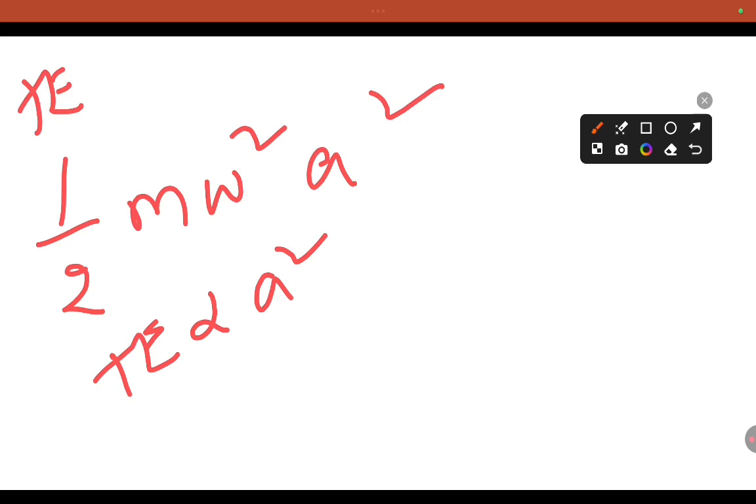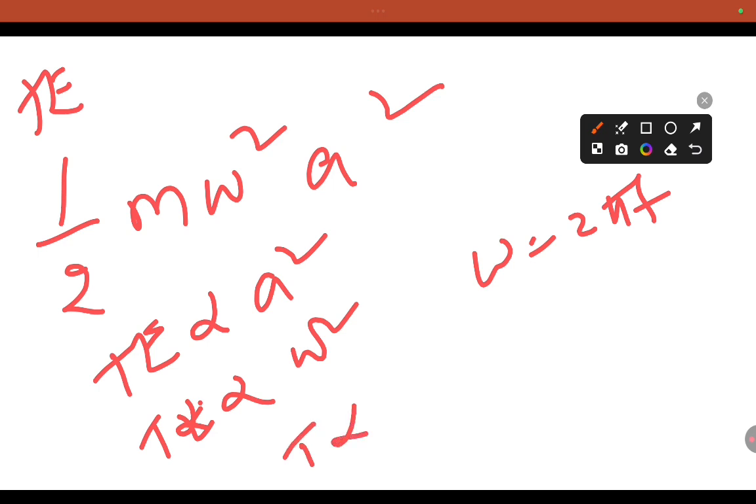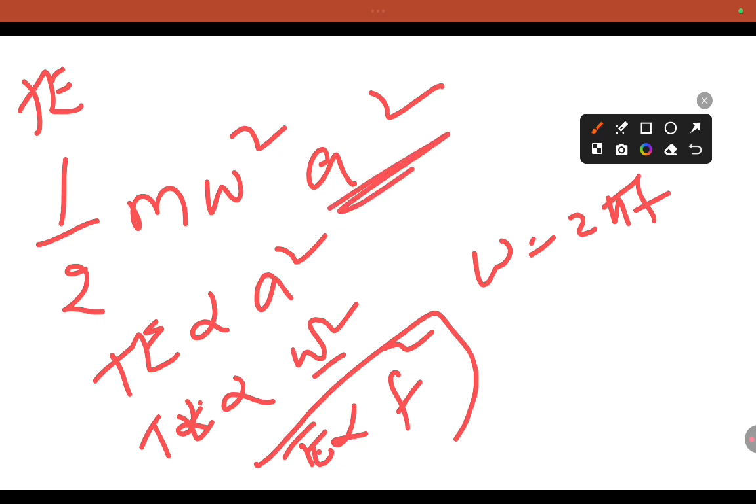Total energy is also proportional to omega square. Am I right? Omega is nothing but 2 pi f. So total energy is proportional to f square, since in the place of omega you can take the natural frequency. So total energy is proportional to A square, proportional to f square, and proportional to omega square.